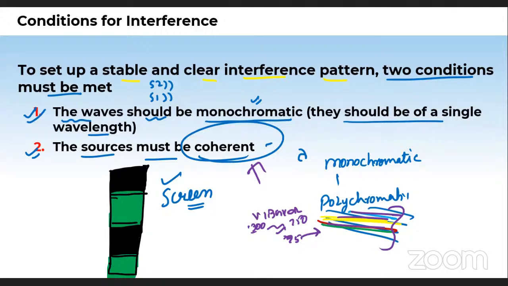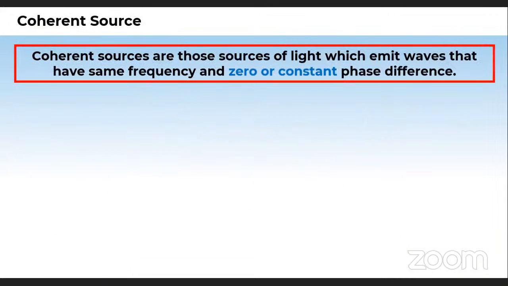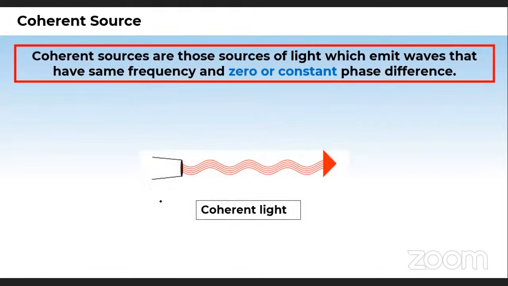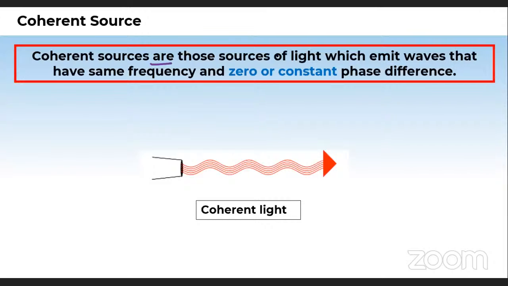The sources must be coherent, students. Why is it required for the sources to be coherent? See, coherent sources are like this. You can see this picture properly. The sources of light which emit waves that have the same frequency or zero or constant phase difference.